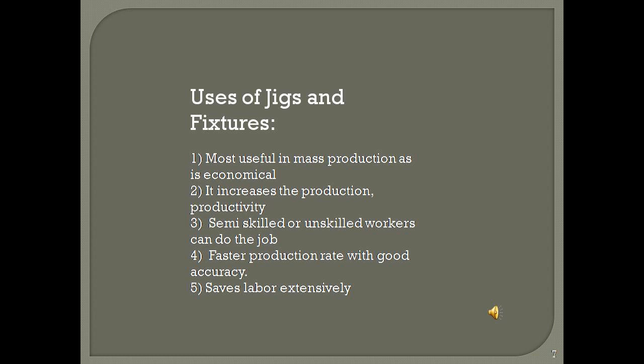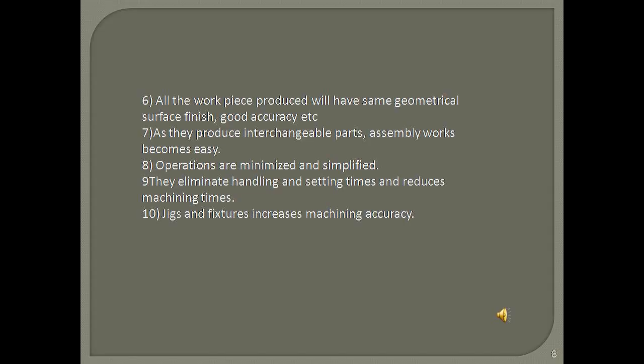Let's discuss some uses or applications of jigs and fixtures. As mentioned earlier, it is most economical for mass production. You don't have to go for repetitive setting and marking time for every component. It is taken care of by jigs and fixtures. Semi-skilled and unskilled workers are capable of working with jigs and fixtures. Operations are minimized and simplified. Jigs and fixtures increase the machining accuracy.